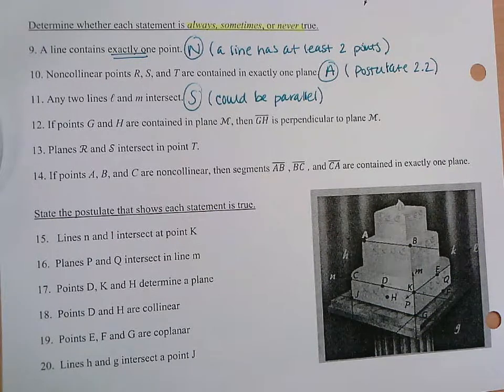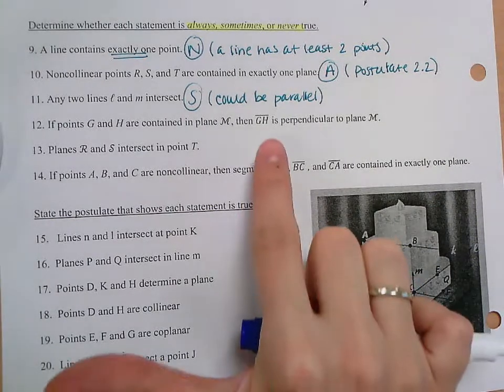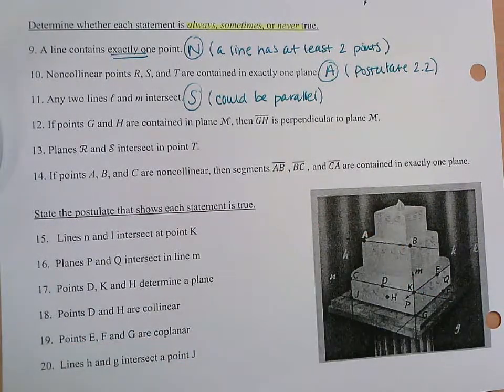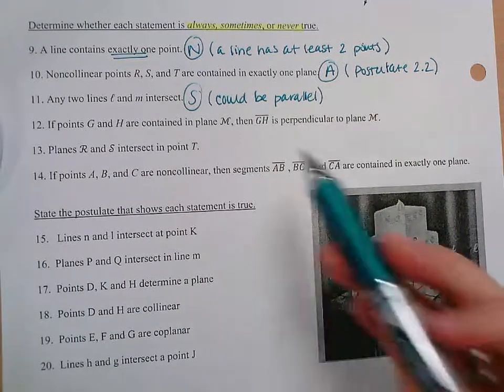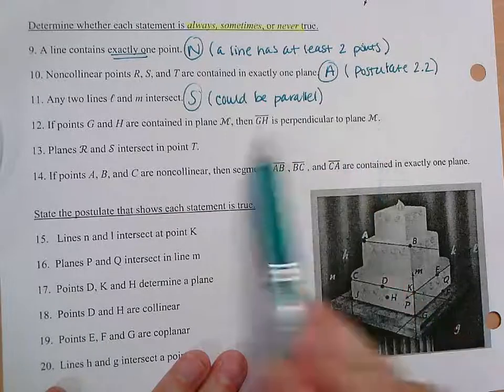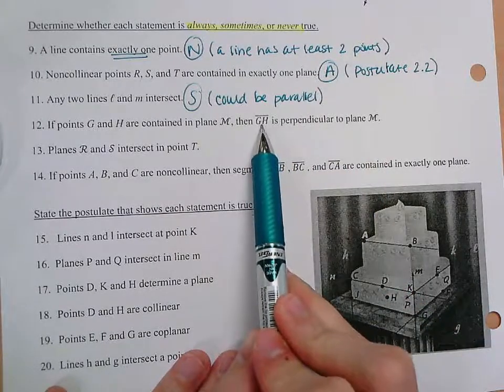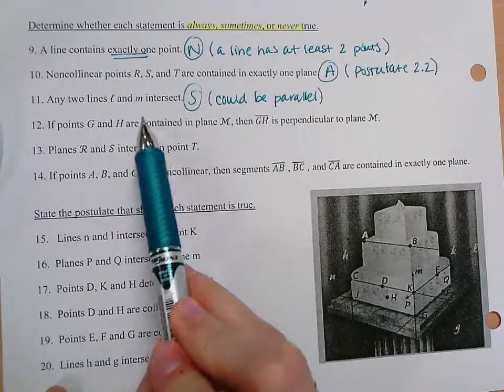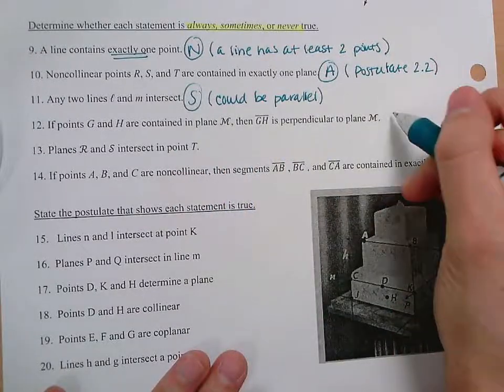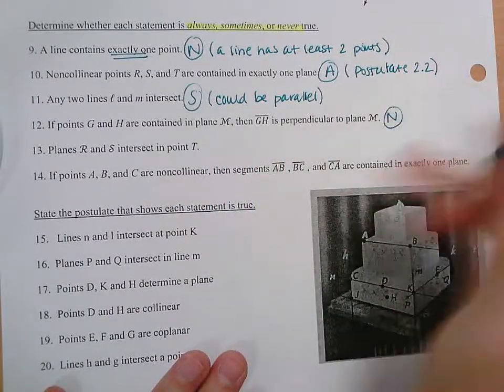So to have segment or line GH, this could be point G or H, but that means the other point would not actually be on or in the plane. So it would be never. For this to be accurate, one of those 2 points cannot be in the plane, which makes this never true.